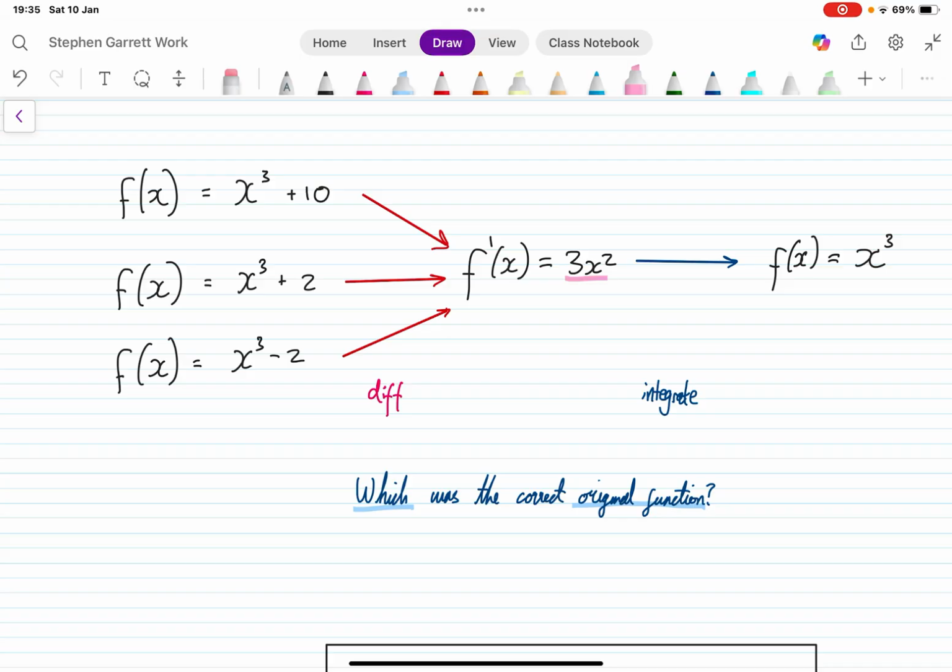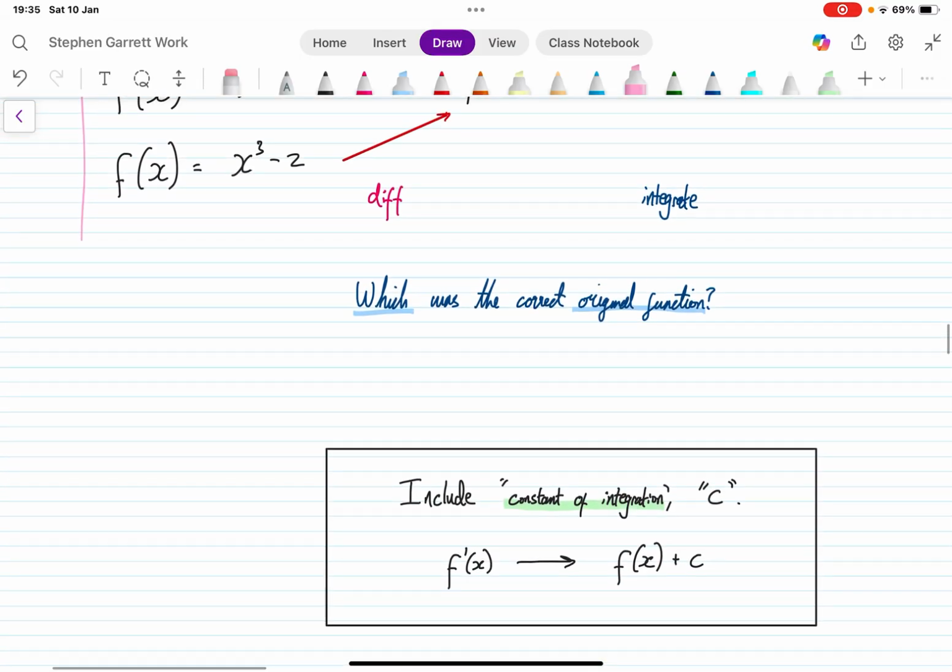Now notice, I don't have any of these original functions recovered. I've got a completely new function here. So which is the original correct function, and how can we stop this process from going astray? The way we're going to do that is we're going to introduce this constant of integration, c.